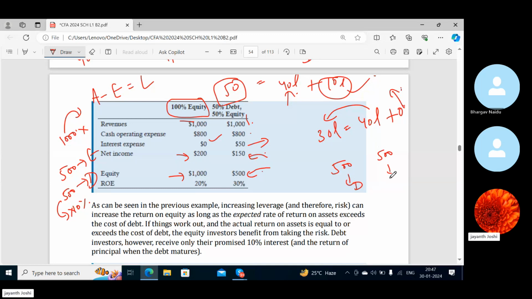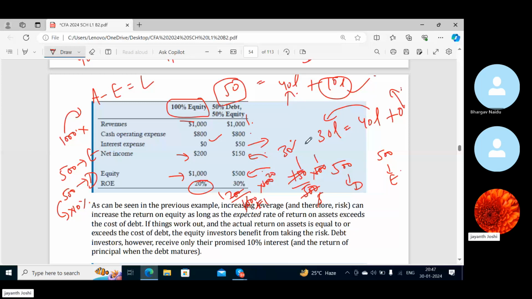Now when we check the return on equity, that is 150 by 500 here, and 200 by 1000 here, into 100. Here you get 20%, and if I calculate this one, 30%. So you can see here 30%.